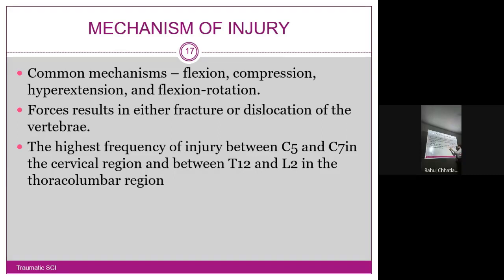And here the shape of the vertebrae is such that chances of injury are much more common. So two main regions, C5 to C7 and T12 to L2, both these are the most common regions where you can find the injury much more commonly compared to other regions of the same spinal cord.